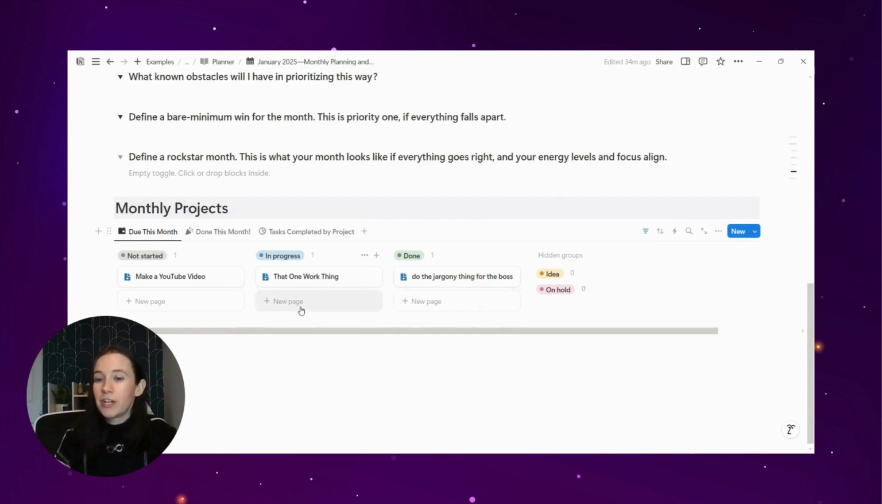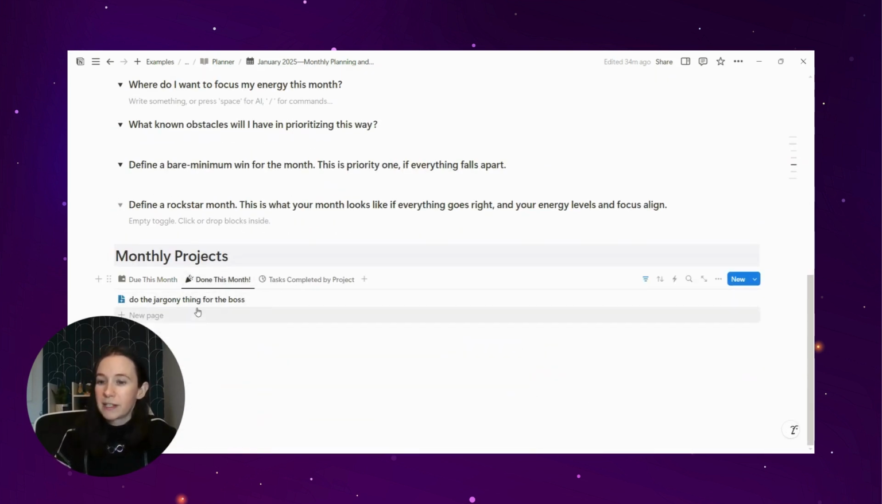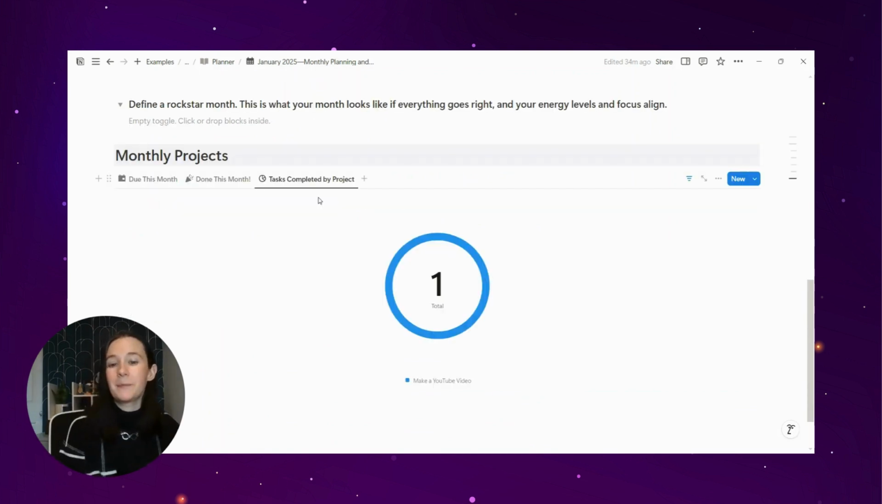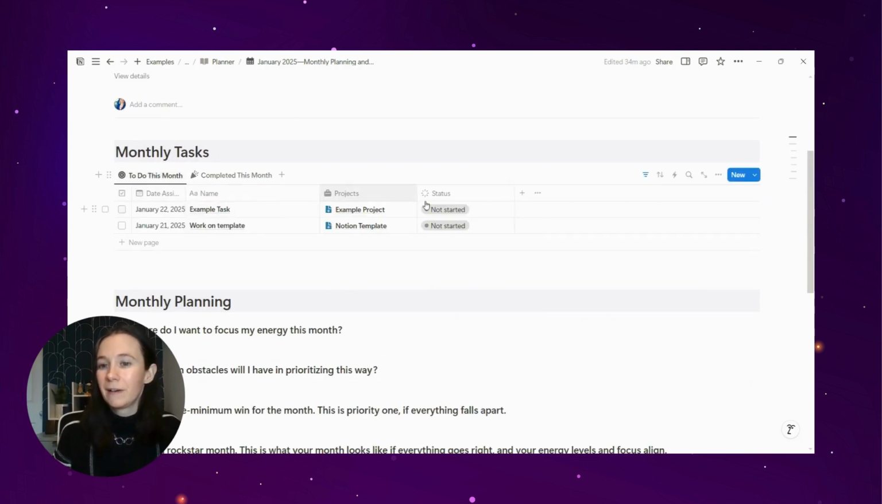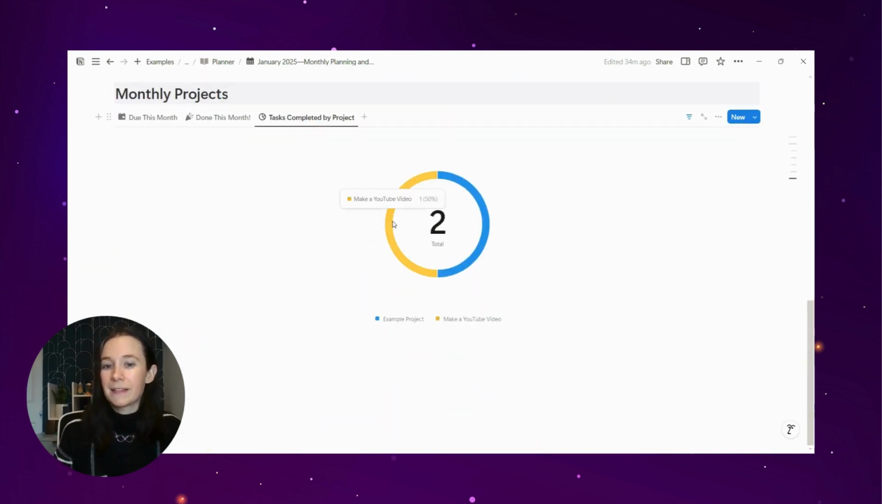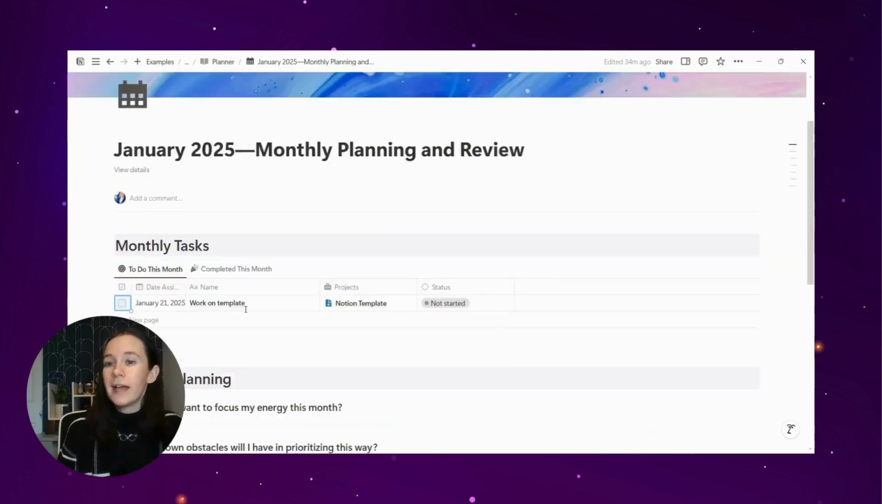Then I have the projects separated from the tasks. So we have projects due this month, projects done this month. And then we have tasks completed by project, which will show you the tasks completed in, right now, a pie chart with the number separated by the task. So half of my task was YouTube video, half was example project, two total is how this one works. So that is my monthly setup.